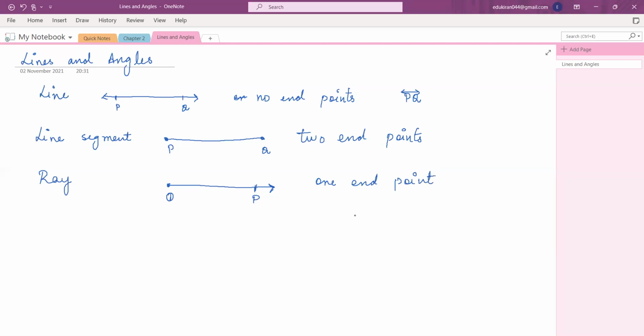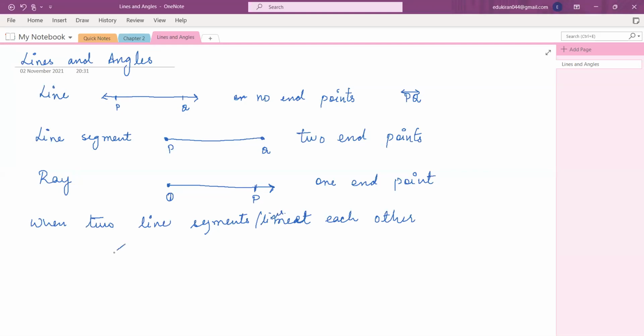Yes, ma'am. Okay, so now the concept of line is clear. Now, what happens when two lines meet each other or two line segments meet each other? When two line segments or two lines meet each other, angles are formed between them.